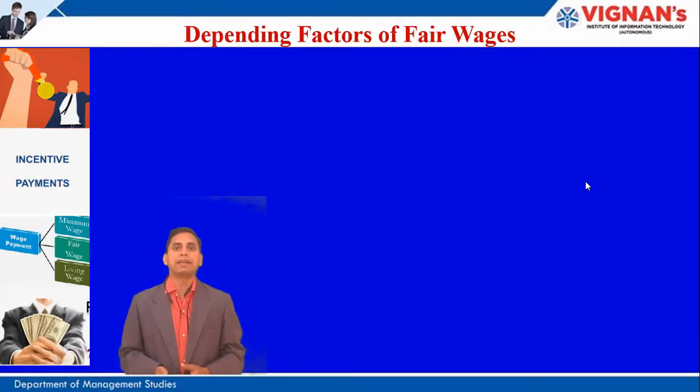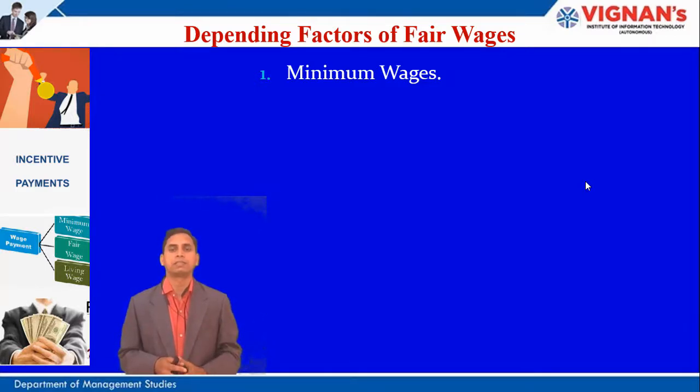Now, what are the depending factors of minimum wages? So, for paying the minimum wage or the fair wages, what are the depending factors for the fair wages? The first one is minimum wages. So, what are the minimum wages that are supposed to be paid, and based on that, the fair wages are going to be decided. If the minimum wages are fine to some extent, then based on that the fair wage will be decided and fixed.